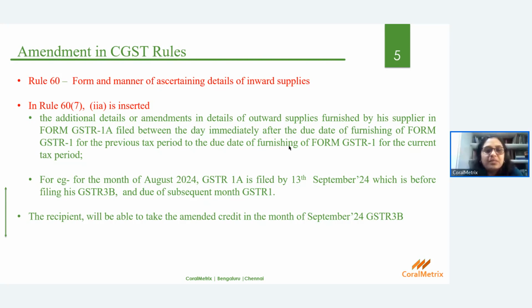What it says is that in addition to the details or amendments in the details of outward supplies furnished by the supplier in Form GSTR 1A filed between the days, it means that whatever reporting is done in GSTR 1A after filing the GSTR 1, but before filing the GSTR 3B, will get reported in the hands of the recipient in the same month itself.